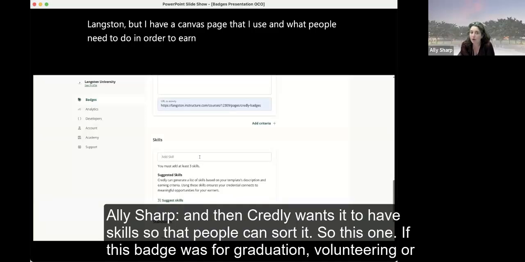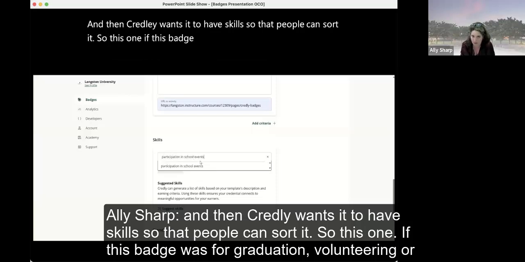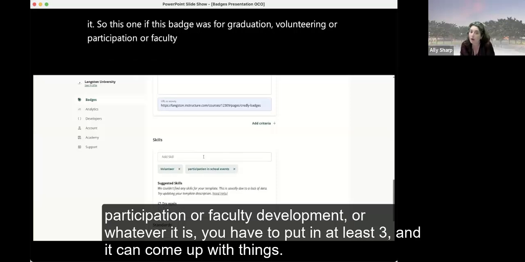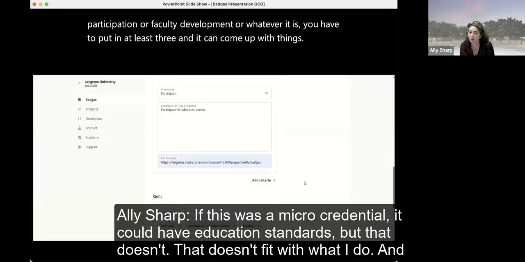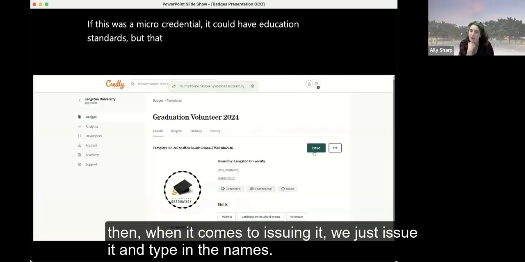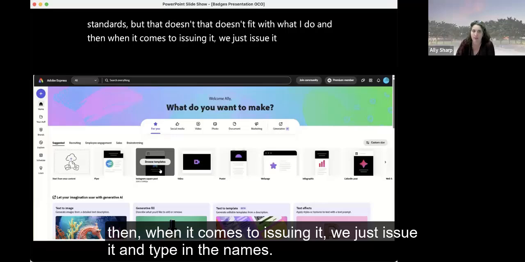And then Credly wants it to have skills so that people can sort it. So if this badge was for graduation, volunteering, participation, or faculty development or whatever it is, you have to put in at least 3, and it can come up with things. If this was a micro credential, it could have education standards, but that doesn't fit with what I do. And then when it comes to issuing it, we just issue it and type in the names.